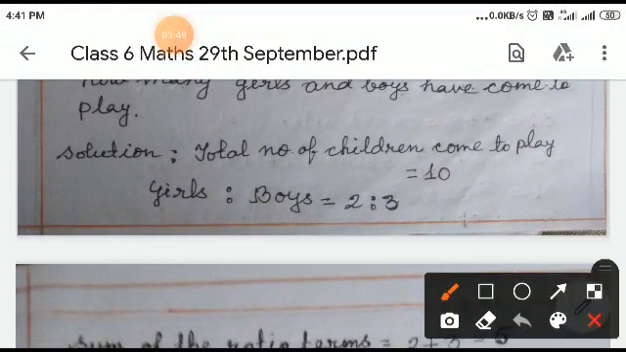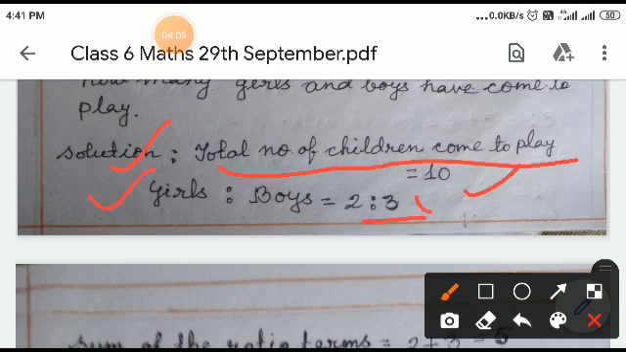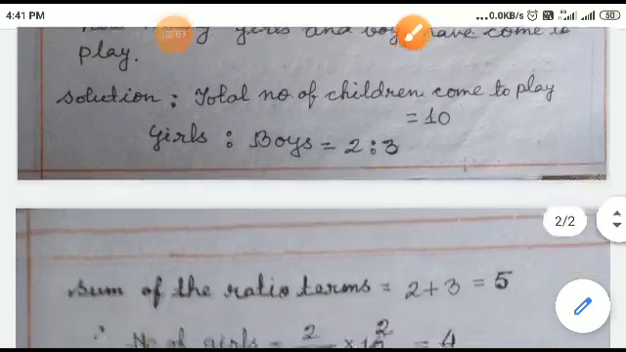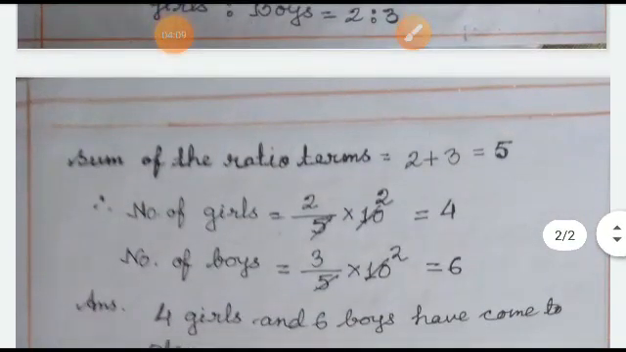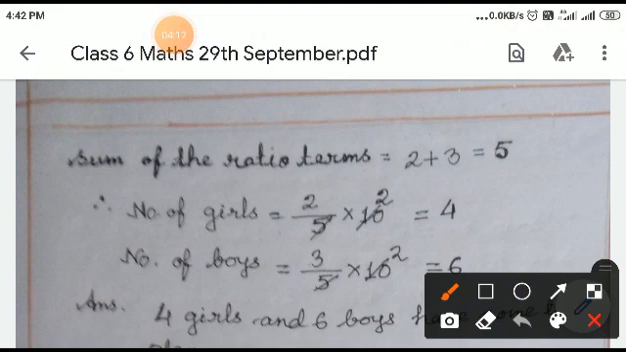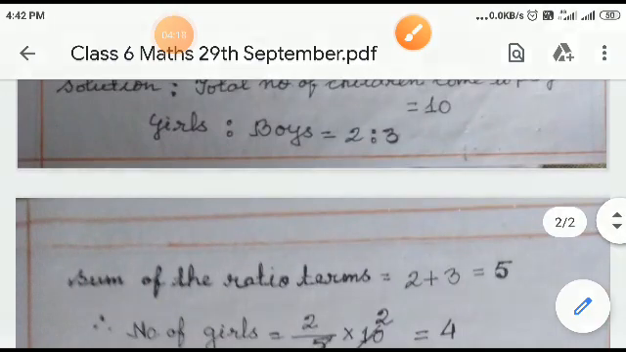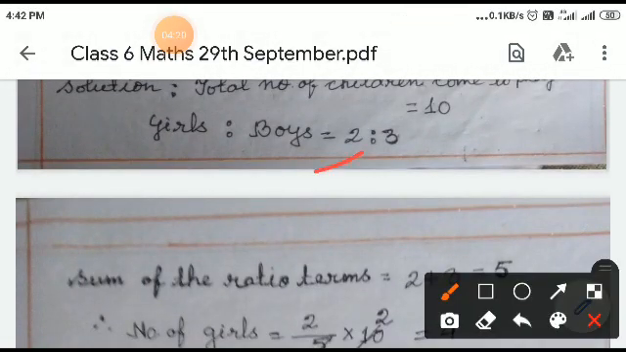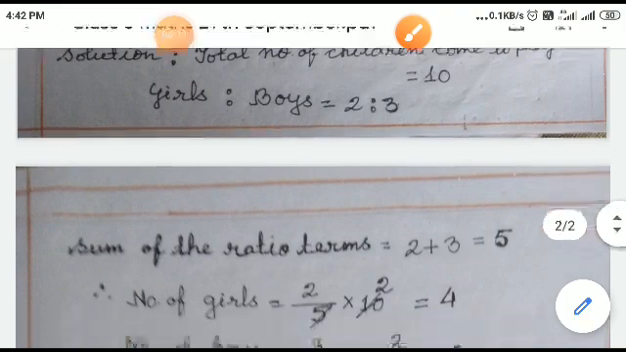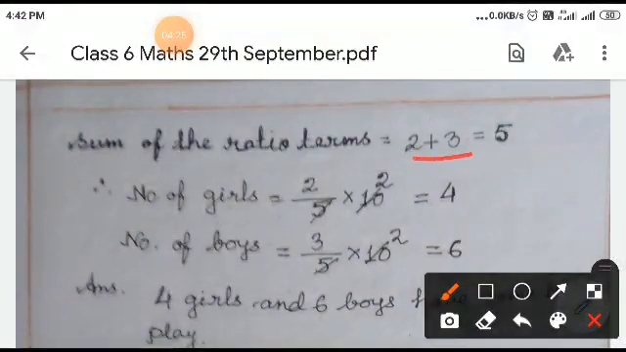So same problem, we have written total number of children. Instead of writing girls and boys, we can write total number of children because we are children. Total number of children come to play equal to 10. Girls is to boys equal to 2:3, which is given. So to find the number of boys and number of girls, we have to find the sum of the ratio terms. Sum of the ratio terms equal to 2 plus 3. 2 is the first term of ratio, 3 is the second term of ratio. So sum of the ratio terms equal to 2 plus 3 equal to 5.